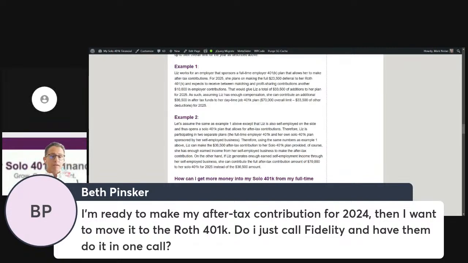Great question. If you have a self-directed 401k with My Solo 401k Financial, and you used Fidelity Investments to open up what they refer to as non-prototype investment-only brokerage accounts, which are the type of holding accounts that Fidelity provides for a self-directed 401k offered by a company such as My Solo 401k Financial, then the next step is to make that voluntary after-tax contribution, which you'll do electronically. You can do it by linking your business or personal bank account to that voluntary after-tax brokerage account.